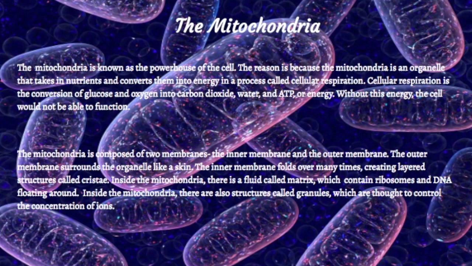Cellular respiration is the conversion of glucose and oxygen into carbon dioxide, water, and ATP or energy. Without this energy, the cell would not be able to function. The mitochondria is composed of two membranes, the inner membrane and the outer membrane. The outer membrane surrounds the organelle like a skin, and the inner membrane folds over many times, creating layered structures called cristae. Inside the mitochondria, there is a fluid called matrix, which contains ribosomes and DNA floating around. Inside the mitochondria, there are also structures called granules, which are thought to control the concentration of ions.